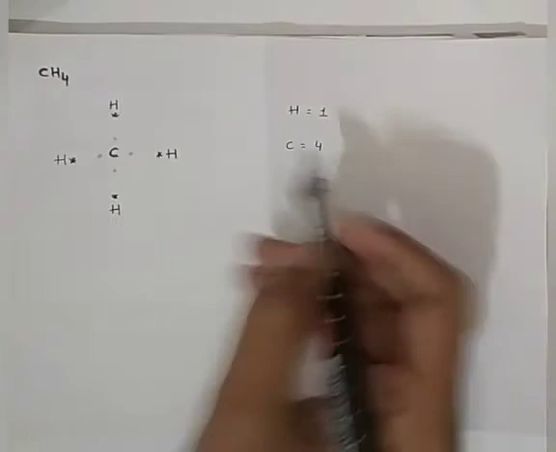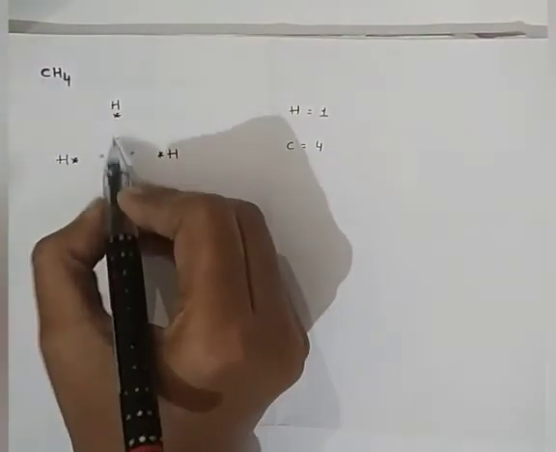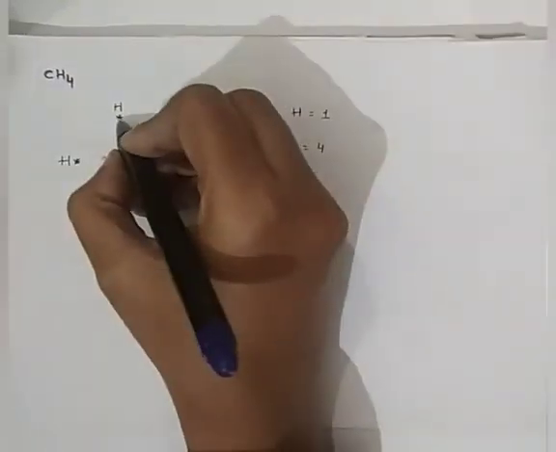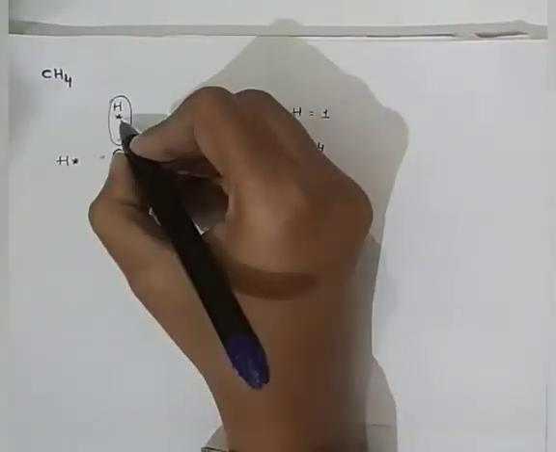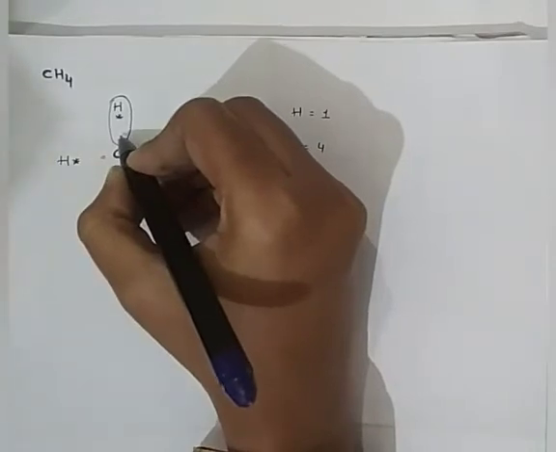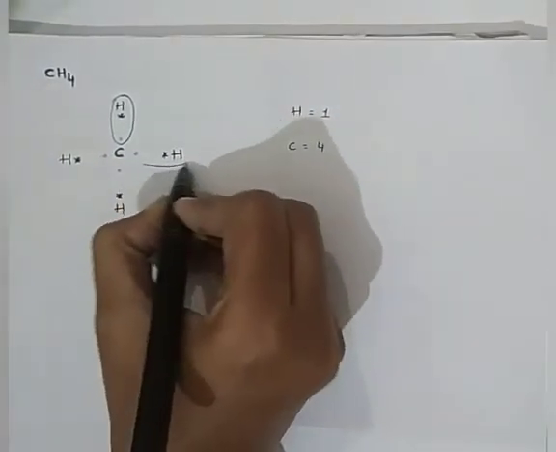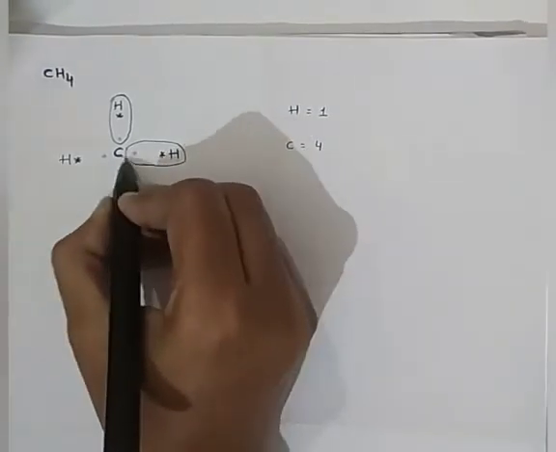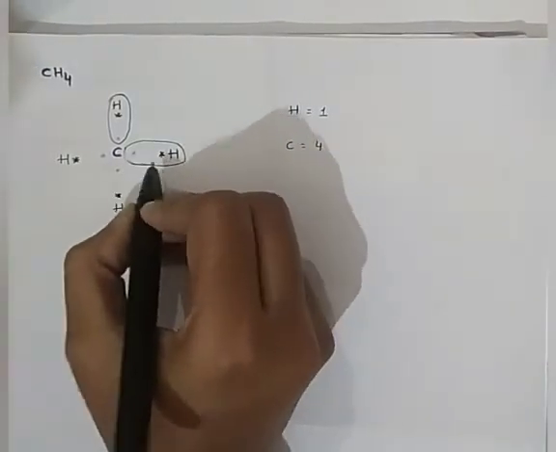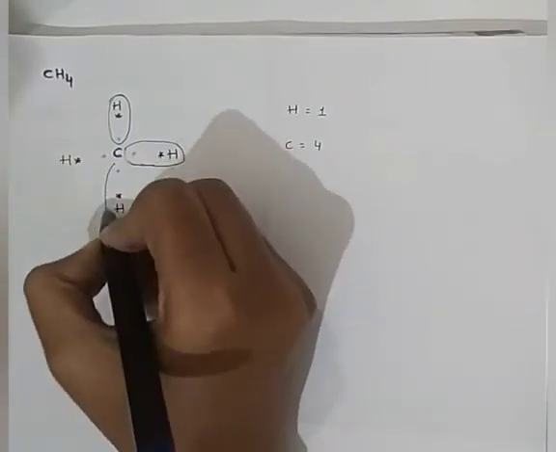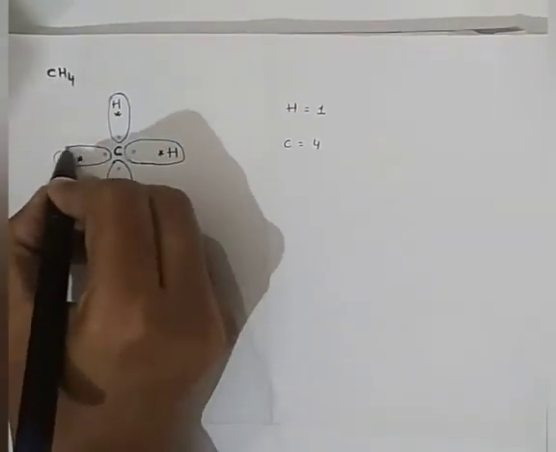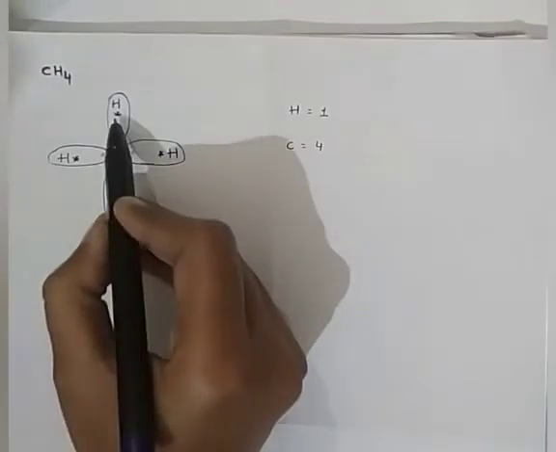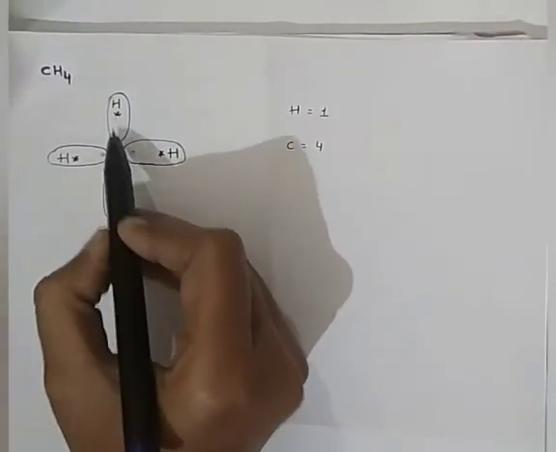Hydrogen will take 1 electron from the carbon. If this hydrogen takes 1 electron of carbon, it has 2 electrons now, so hydrogen becomes stable. This hydrogen also does the same thing, taking 1 electron from the carbon. This hydrogen also takes 1 electron of carbon, and similarly this one. So now each hydrogen, which earlier had 1 electron, has 2 electrons.